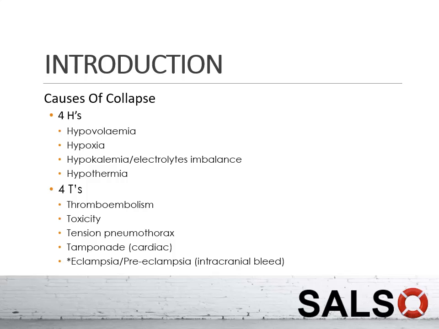For toxins, the toxicity such as local anesthesia, your antidote will be intralipid. Anaphylaxis is also considered under toxin. Magnesium sulfate toxicity, your antidote is IV calcium gluconate, 10%, 10 cc over 10 minutes. All right, so these are the reversible 4Ts.